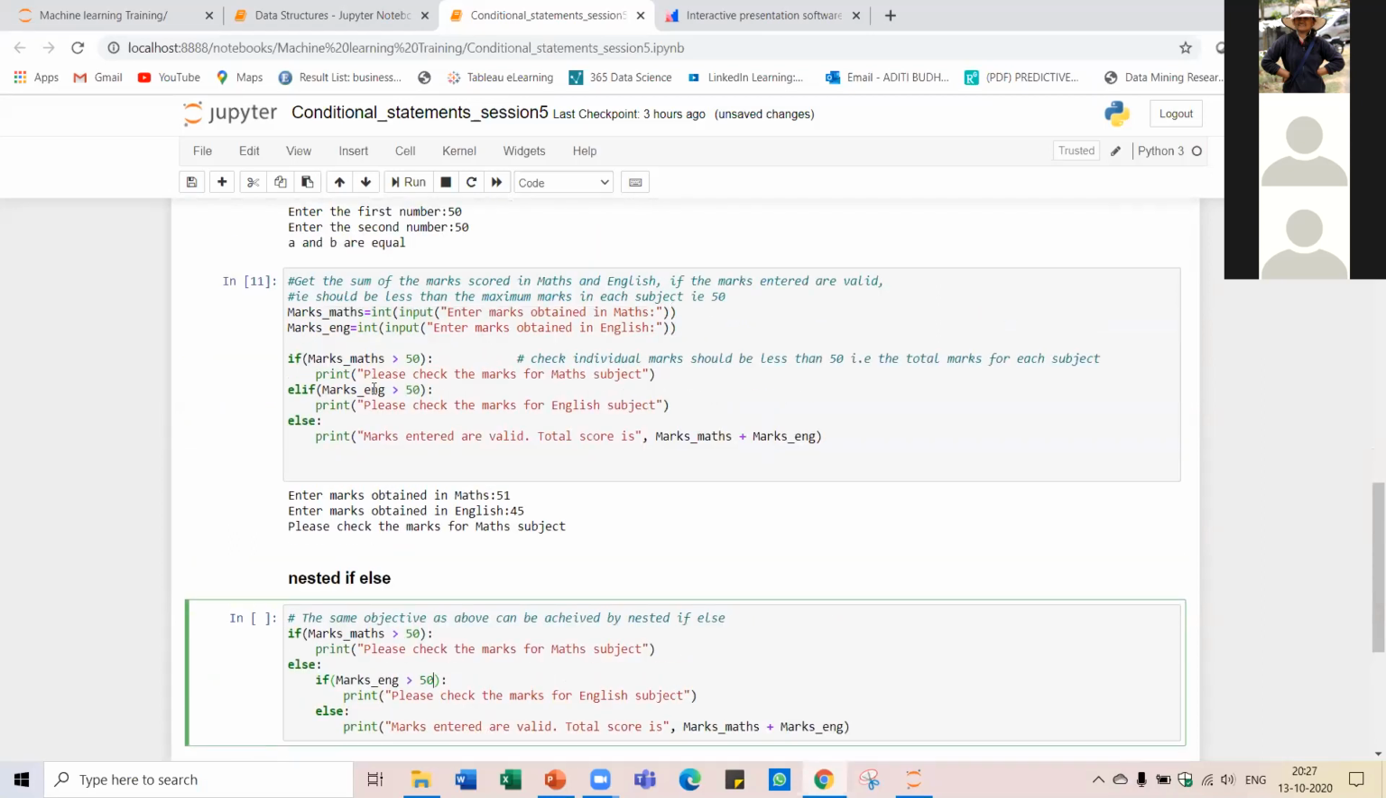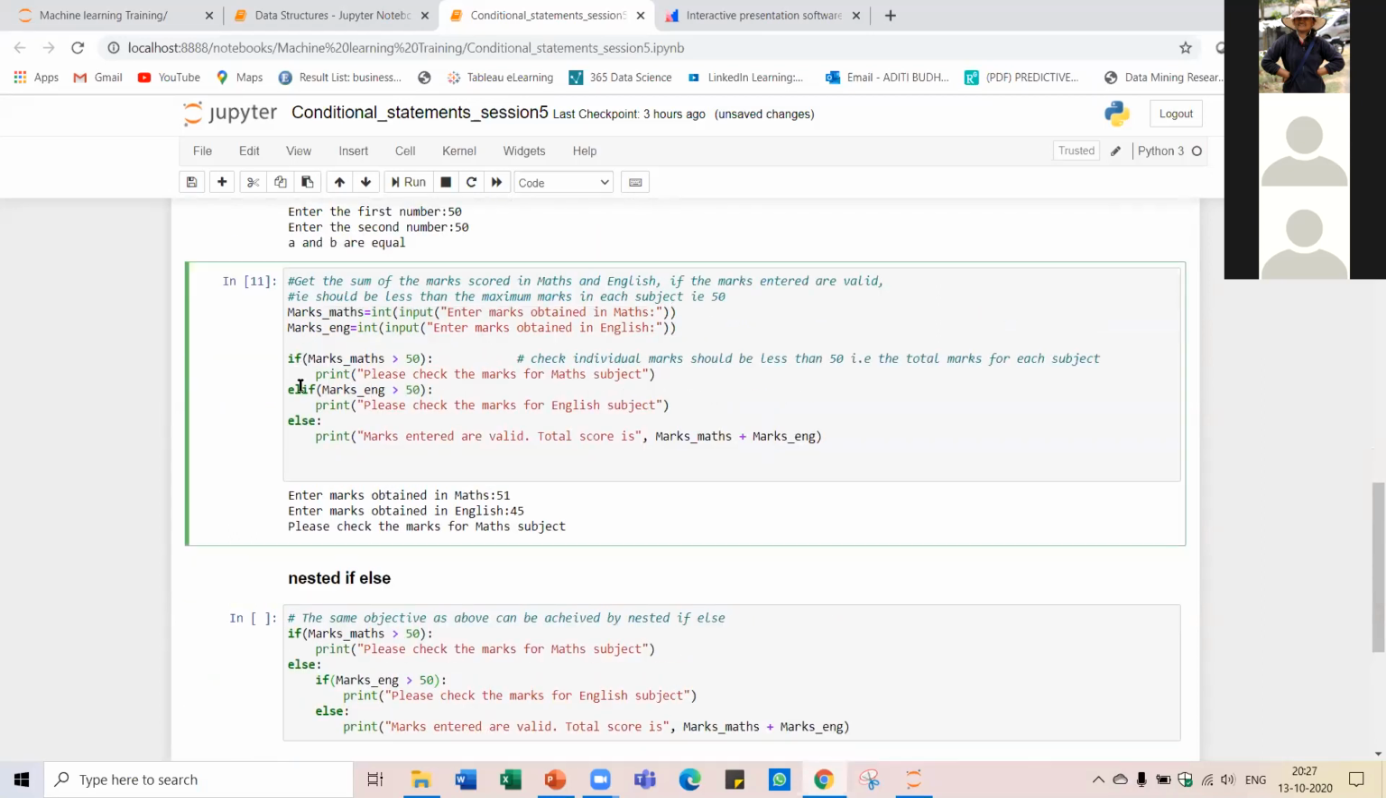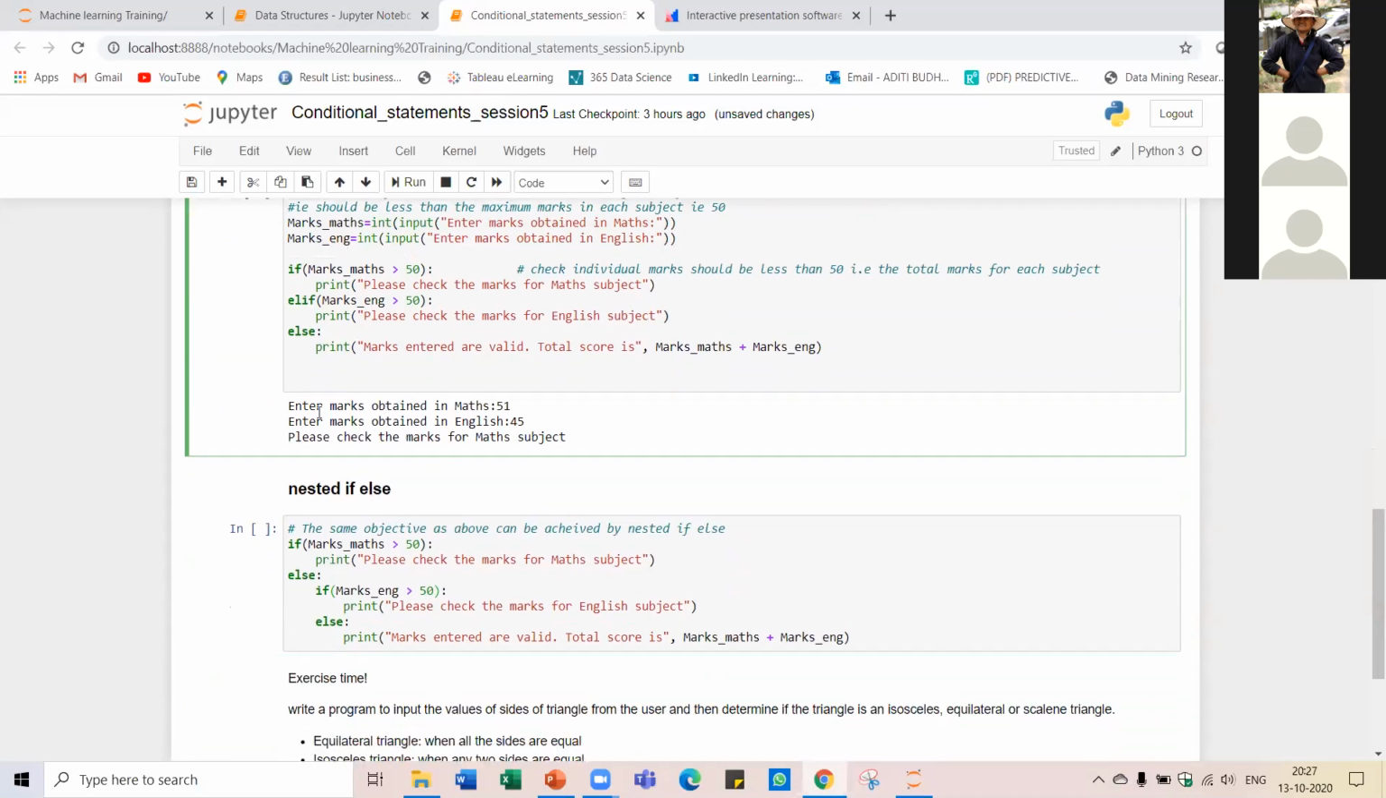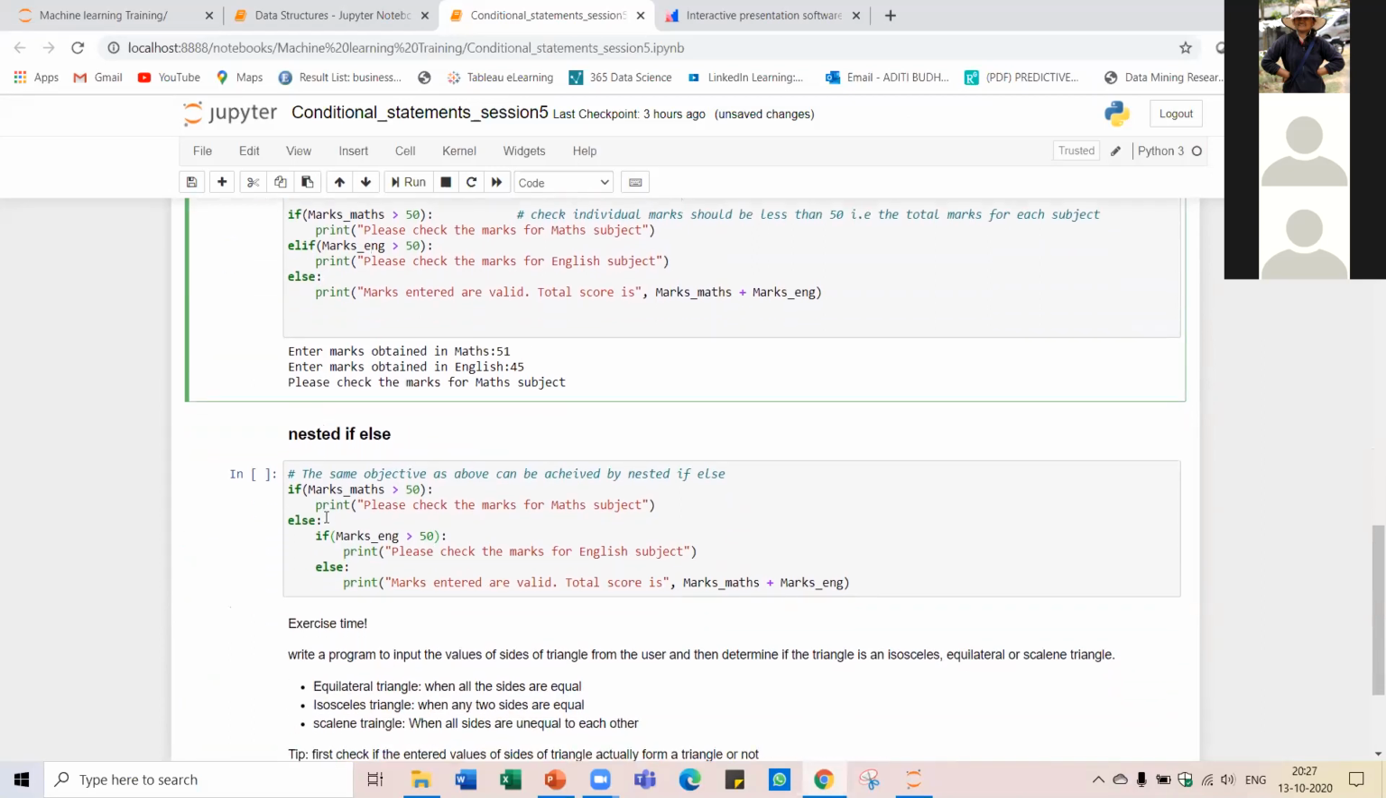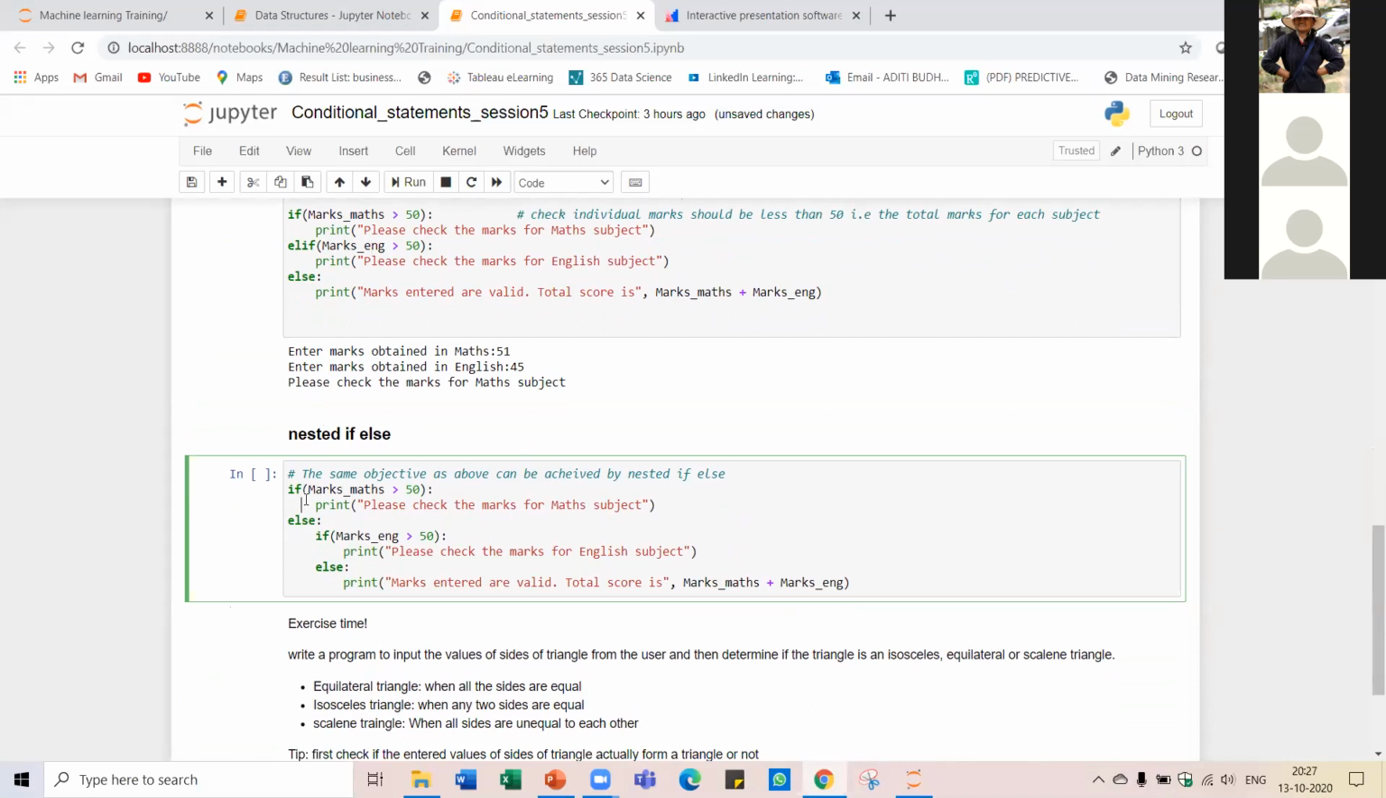And then let us go to the nested if condition. Here you have seen that I have used the if elif condition, but I can do the same using the nested if. So this is my first if and else conditional statement. And here you can see inside the else I'm using another if else. So this is the nested if else, correct? It will work in a similar way.